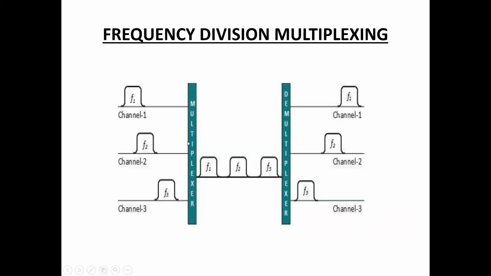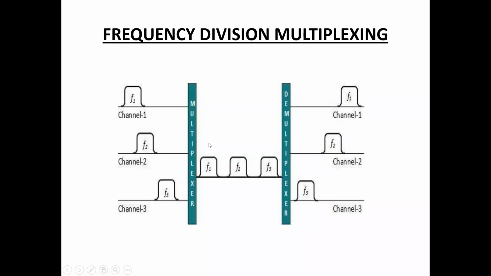So by using this multiplexer, channel 1, channel 2, and channel 3 combine into the single channel. Multiplexing means combining n input lines into a single output line. So here are three channels, channel 1, channel 2, channel 3. These three channels are combined into the single channel, and this channel is dedicated to users based on frequency.